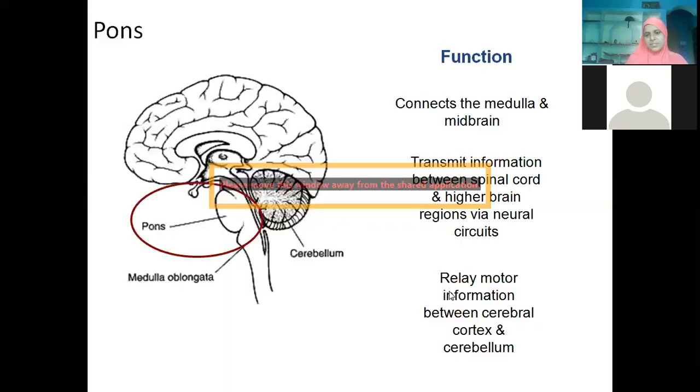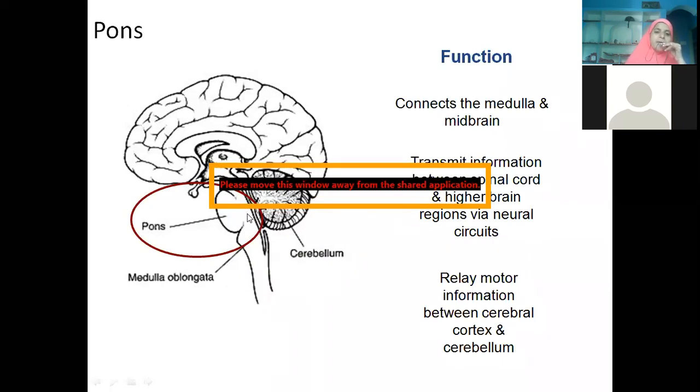So pons, actually the ventral aspect of pons is looking like a bridge, isn't it? This is pons. Pons is basically called a bridge which connects the midbrain to the medulla oblongata. Now this pons has two aspects. This aspect is the ventral aspect and the one which is related to the fourth ventricle is the dorsal aspect.